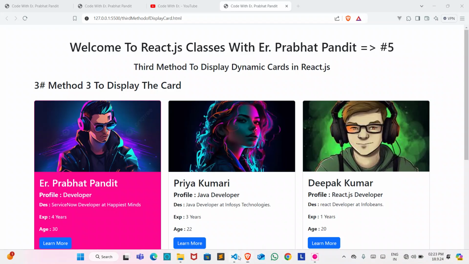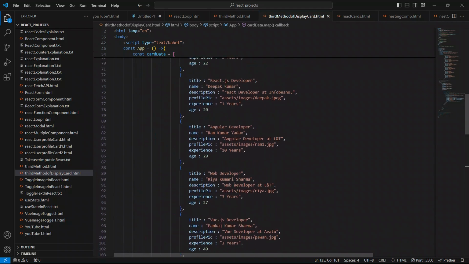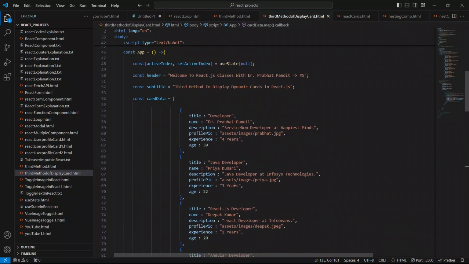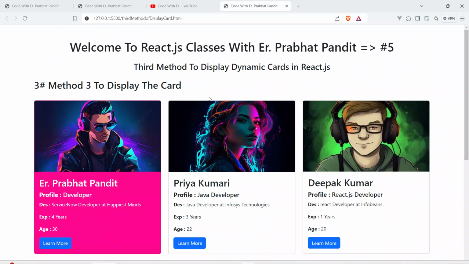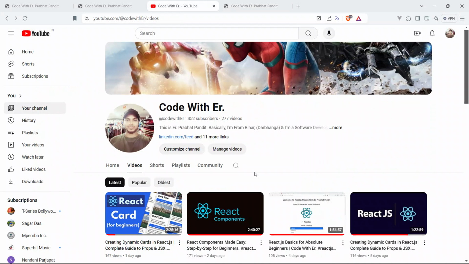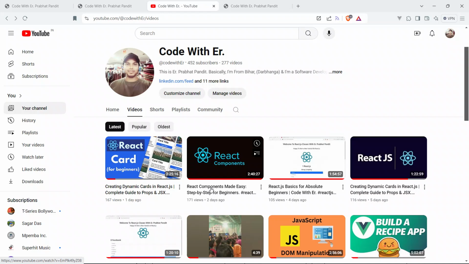I'm sorry guys for my voice. Now we are going to create one component here, and I have taught you how to create a dynamic component in React.js. If you don't know how to create a component inside React.js, then please watch my previous video on how to create a dynamic component, this one: React component made easy, step by step guide for beginners. Guys, watch this video.